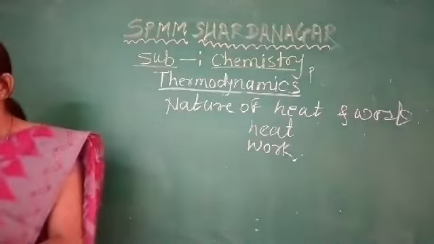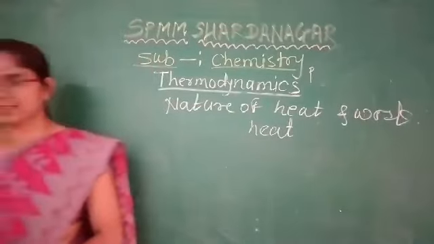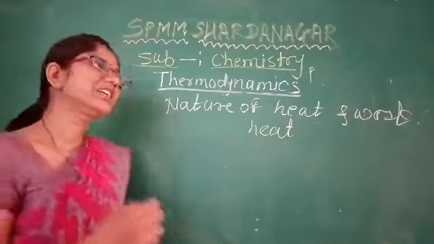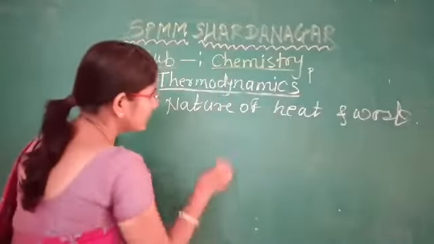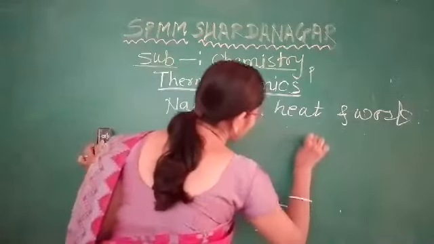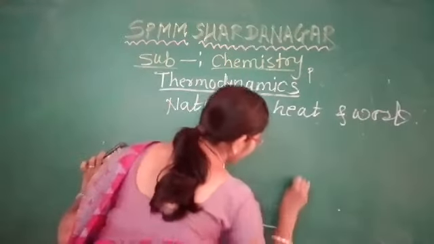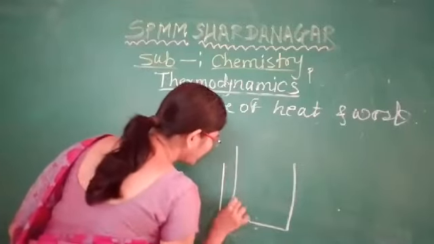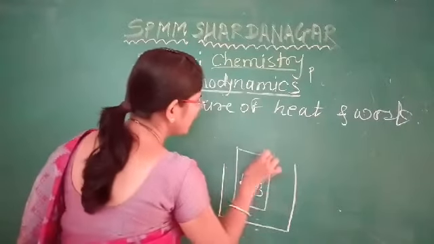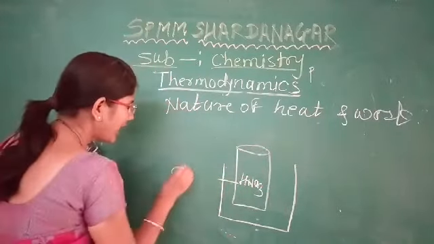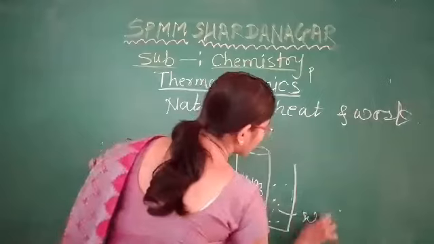So firstly we have to study the transfer of energy in the form of heat. How can the energy be transferred in the form of heat? Suppose here we have a container, and in that container it is full filled with water.